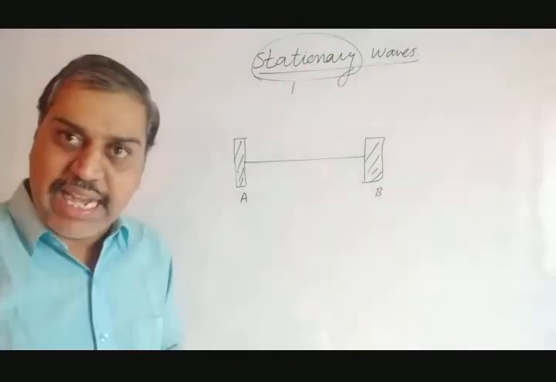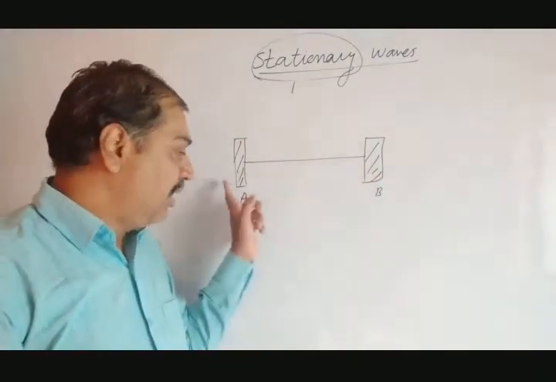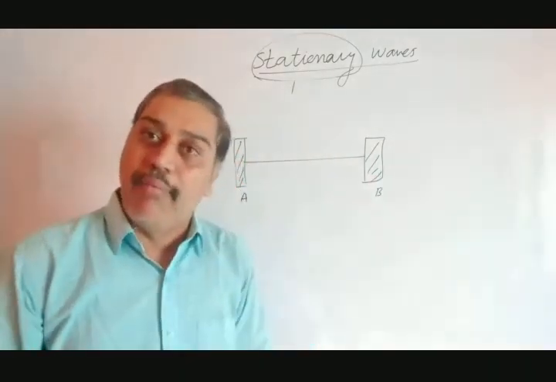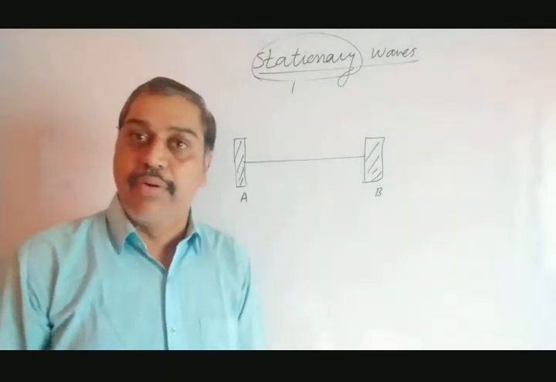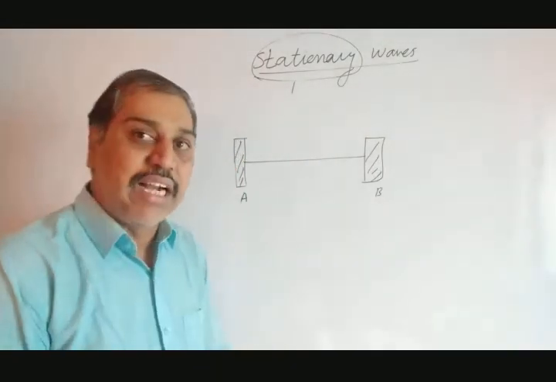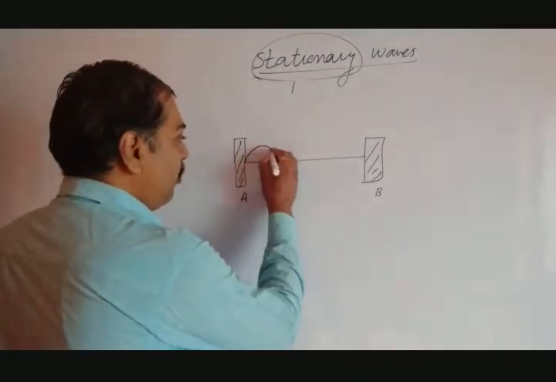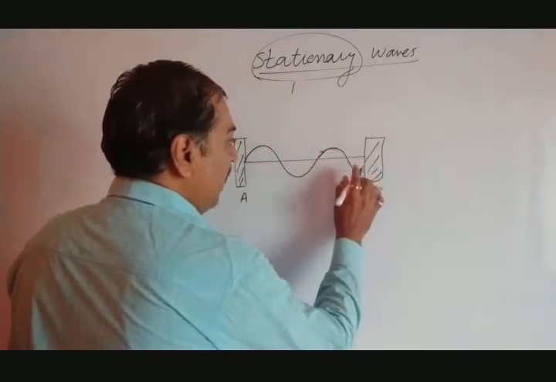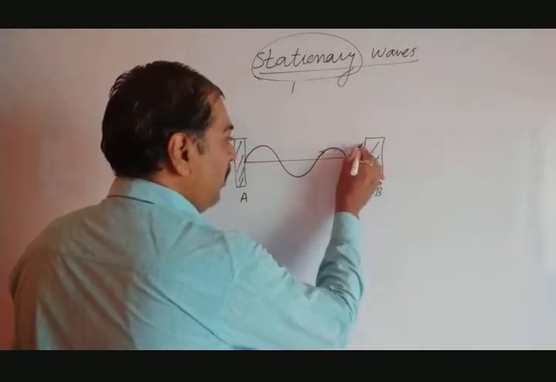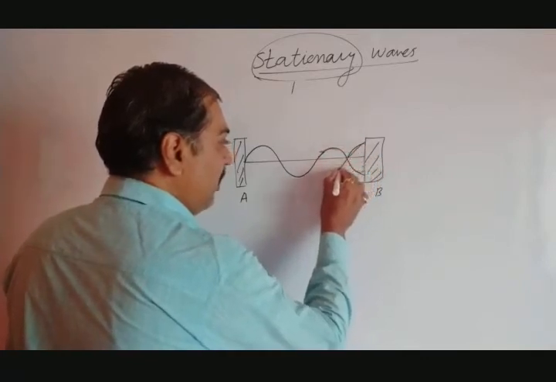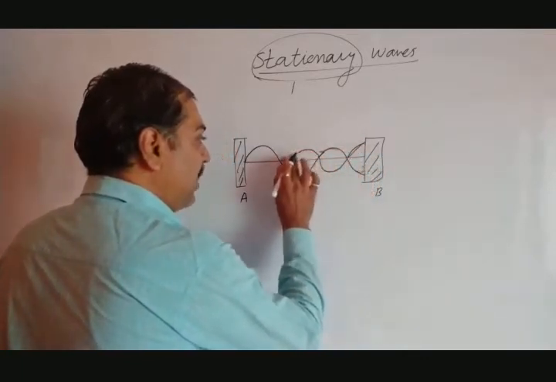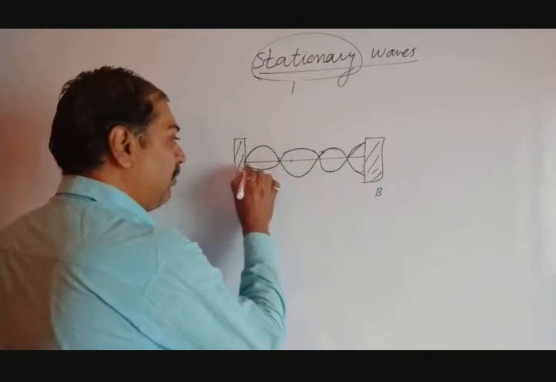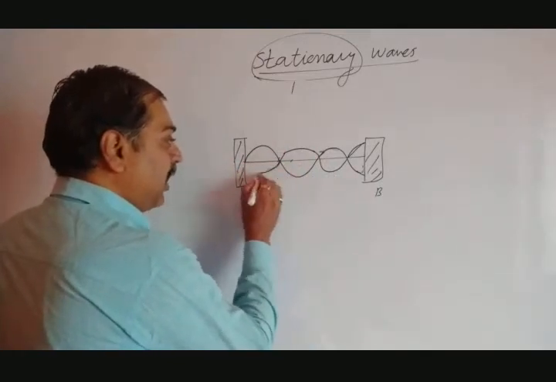And what will occur at A and B? This is a rarer medium, these are the denser medium. They get reflected back, and due to that the two waves combine after reflection, and the resultant wave in the form of a loop gets created, that is said to be a stationary wave. So suppose I have drawn this is the first wave. Then this reflected wave comes here and it goes like this. Same way it goes like this, and this type of wave formation is said to be a stationary wave.